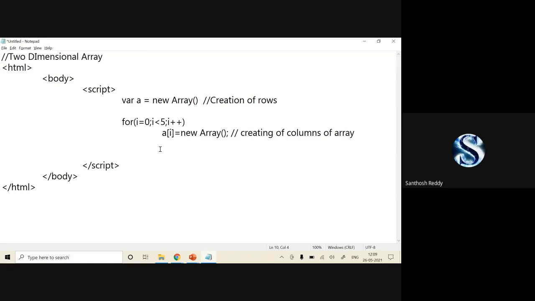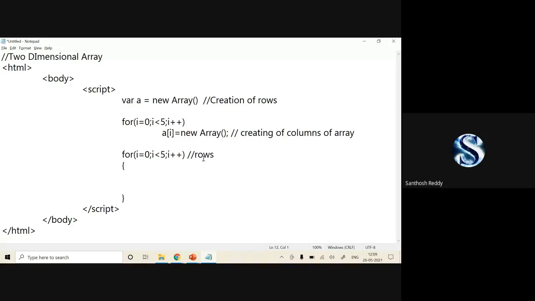Now if we want to store the values into this array, we require two for loops. One: for i is equal to 0, i less than 5, i plus plus. This is one for loop, and this is for rows.